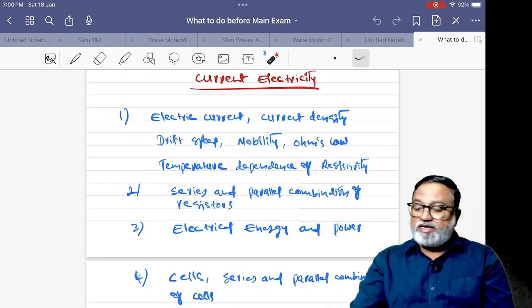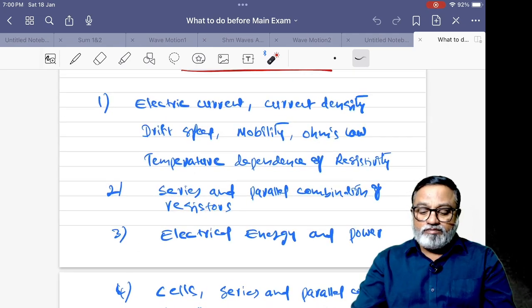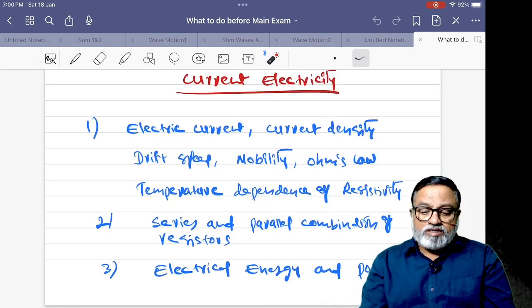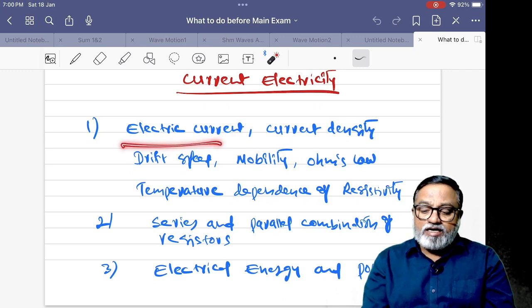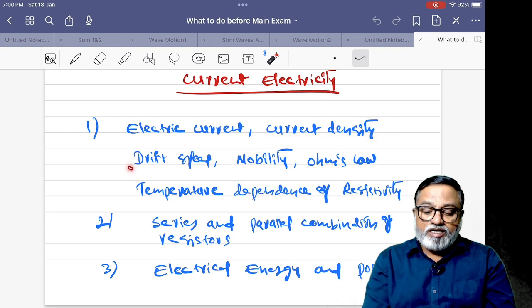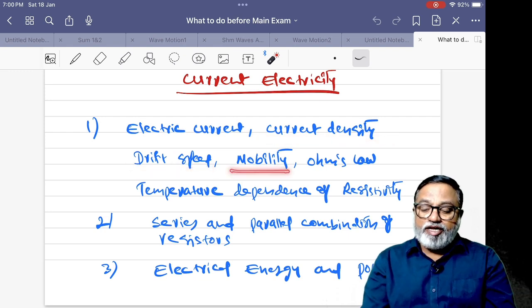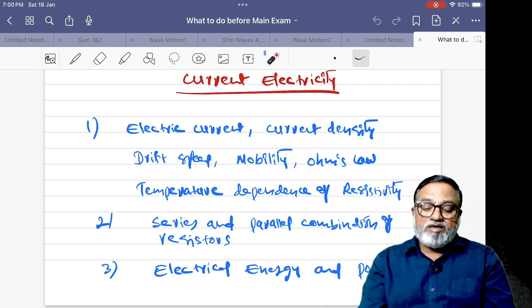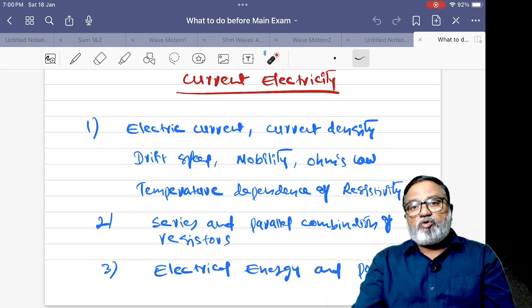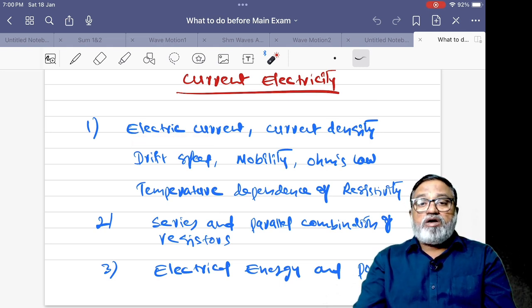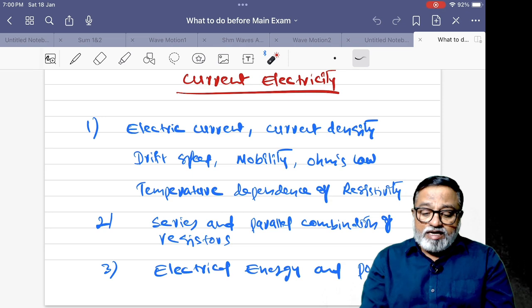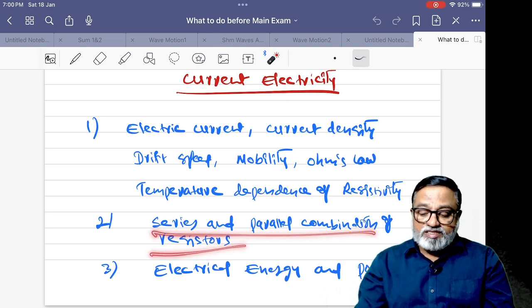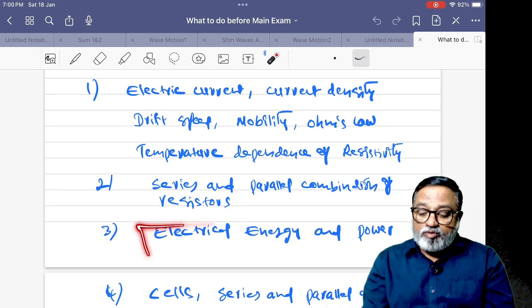Next one is current electricity. So current electricity: electric current, current density, drift speed, mobility, Ohm's law, temperature dependence of resistivity. Current electricity is very, very important. Most of the problems are related to the relation between drift velocity and mobility, like that. And series and parallel combination of resistors. This is a very, very important one.